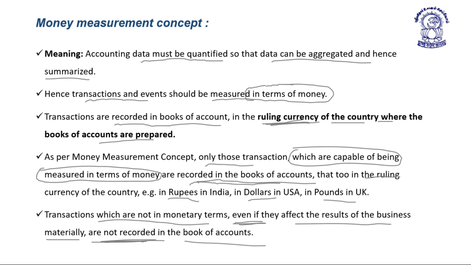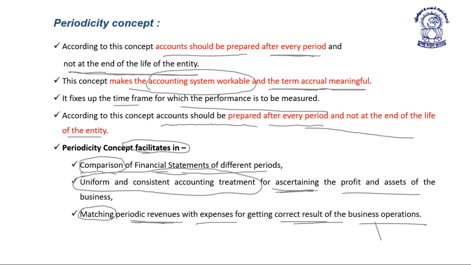Transaction and event should be measured in terms of money, and transactions recorded in the books of account in the ruling currency, that is, the currency of the country where the books of accounting are being prepared. So as per this concept, only those transactions which are capable of being measured in terms of money are recorded in the books of account in the ruling currency of the country where the books of accounts are prepared.